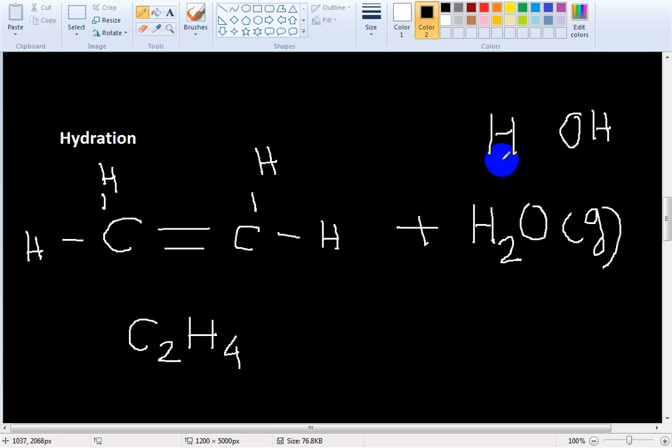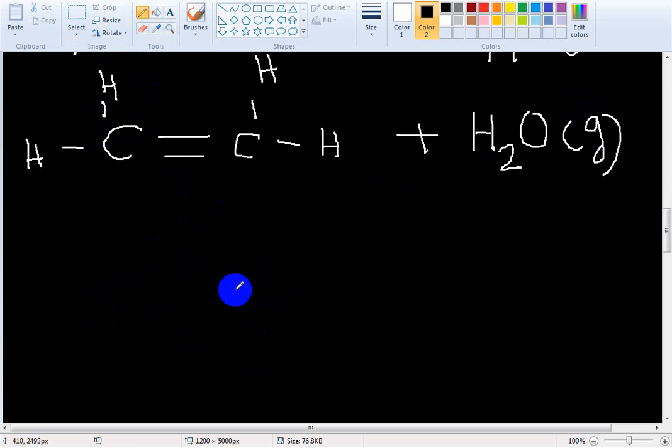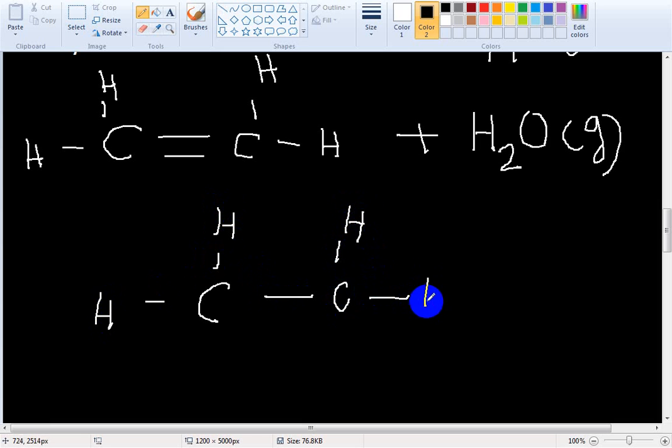Here one pi bond breaks. In an addition reaction, one pi bond breaks. One hydrogen is added, and here OH is added. So what happened to this compound? This is the same carbon and hydrogen, the previous structure.